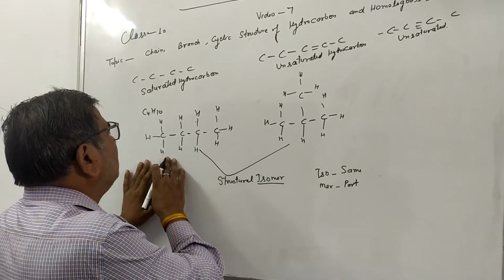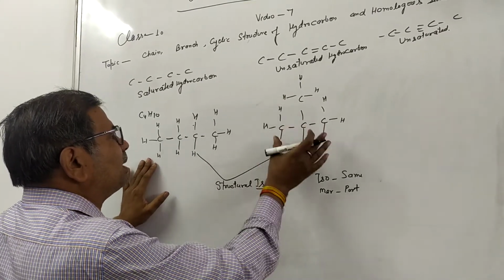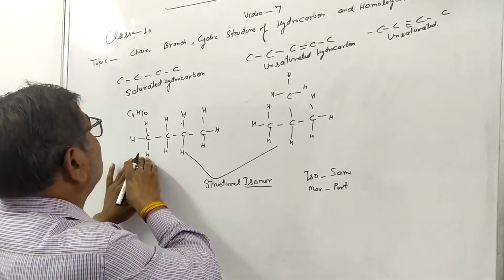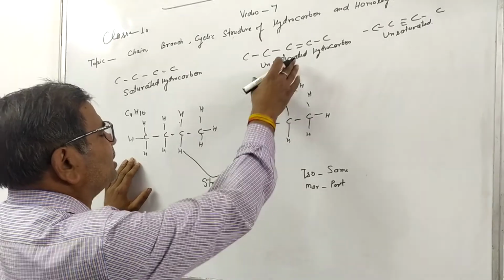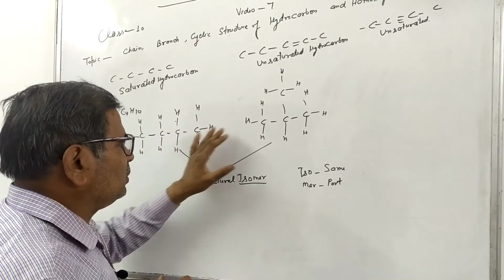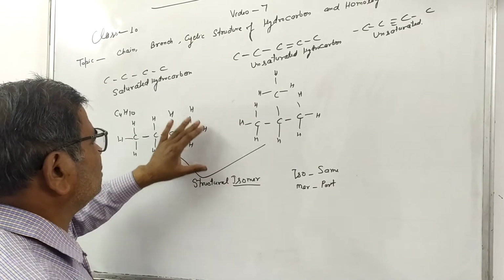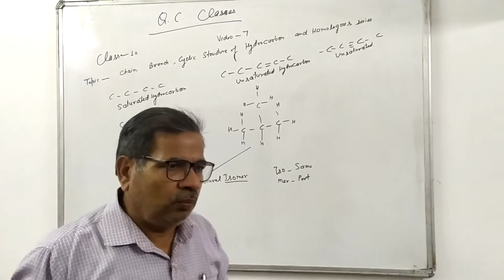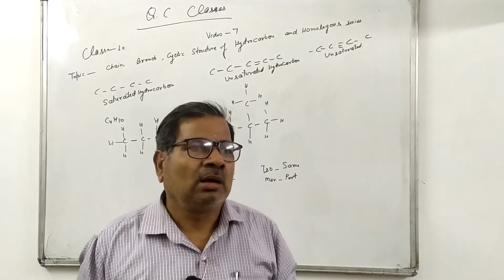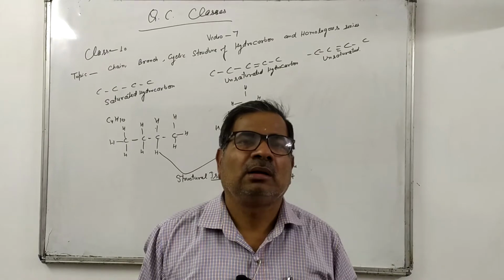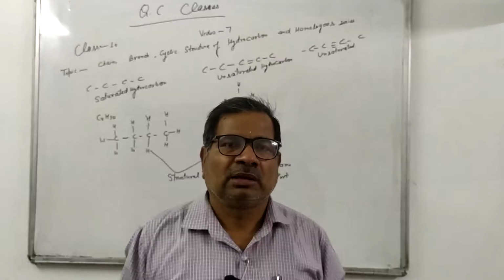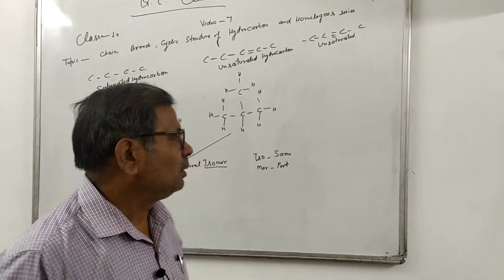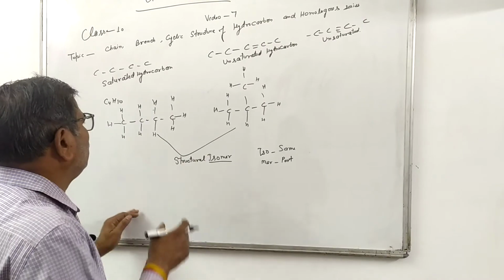You are seeing here both compounds have 4 carbon and 10 hydrogen, but this is a chain structure and this is a branch structure. Therefore, they are called structural isomers. In a very simple way, you can understand my view. You are 2 students, both have the same parts, but your structures are different. Therefore, you are called structural isomers. I think you have understood my view.